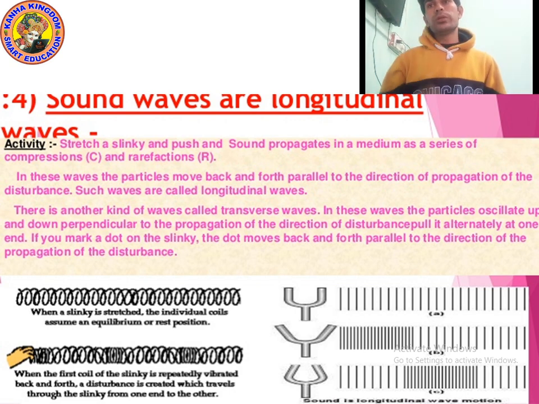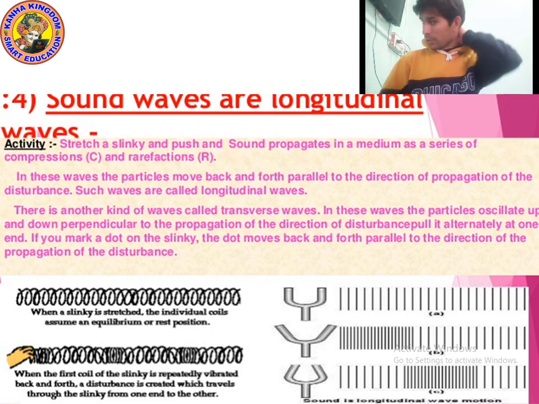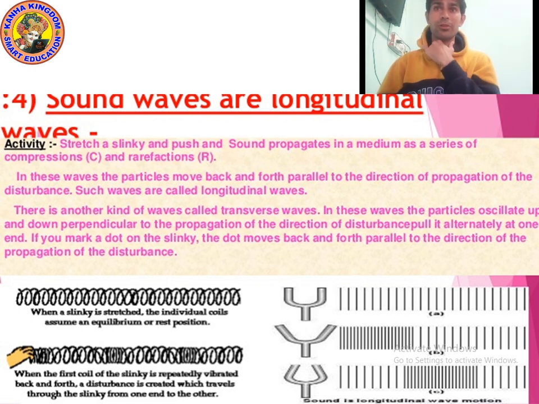The lines which are very near show the compression, and the lines which are very far show the rarefaction. So in these waves, the particles move back and forth, to and fro, parallel to the direction of propagation of the disturbance. Yes, they will be parallel to the direction of propagation of the disturbance, and such waves are called longitudinal waves.